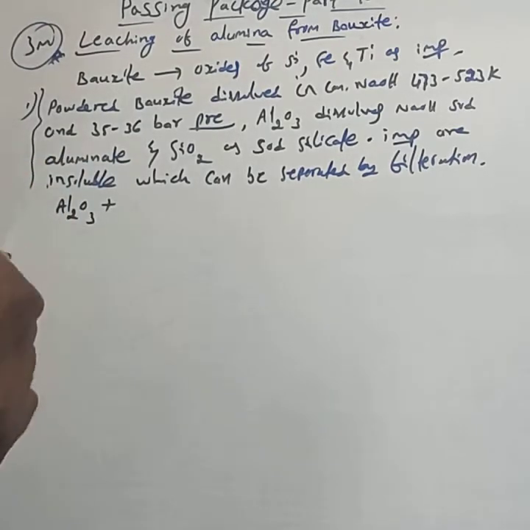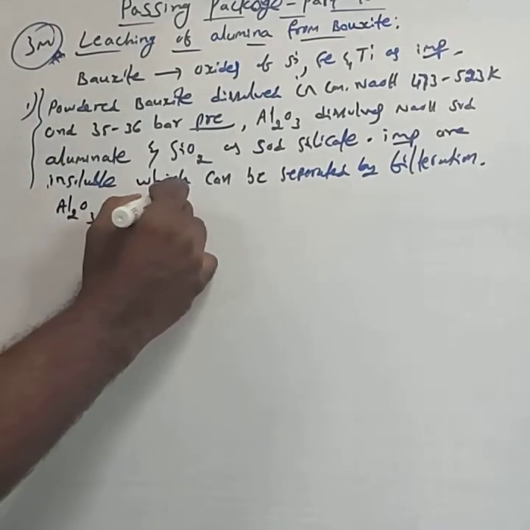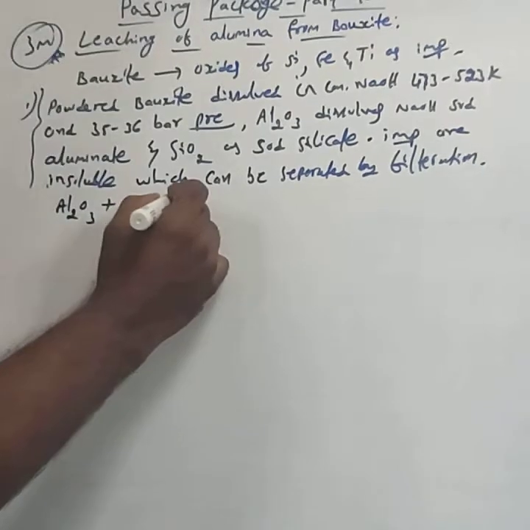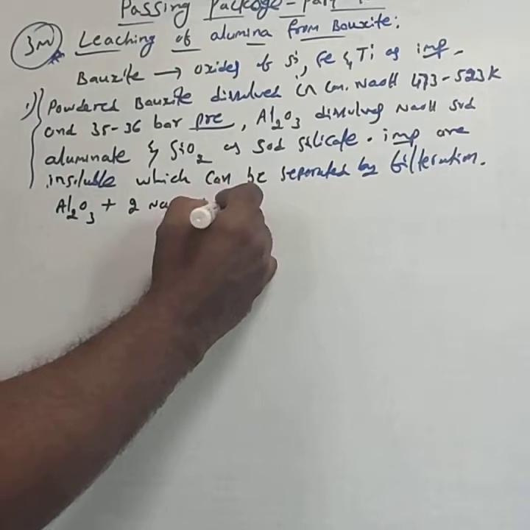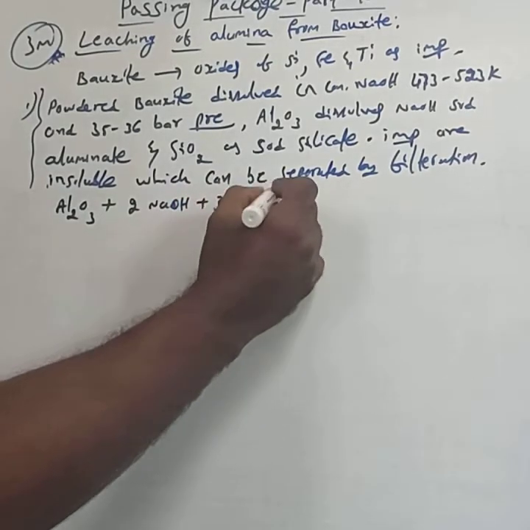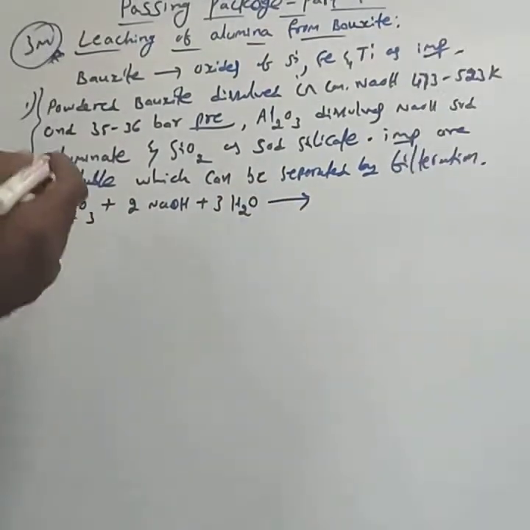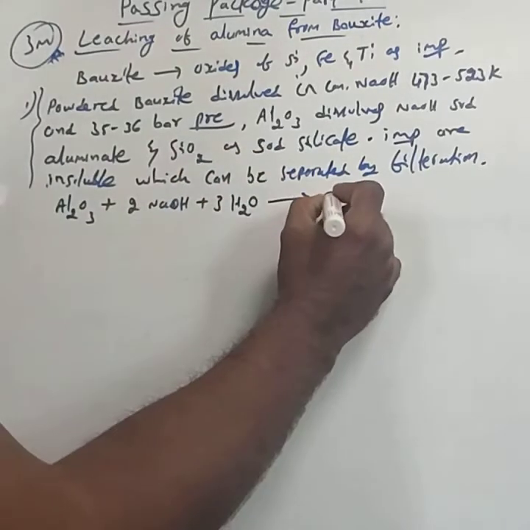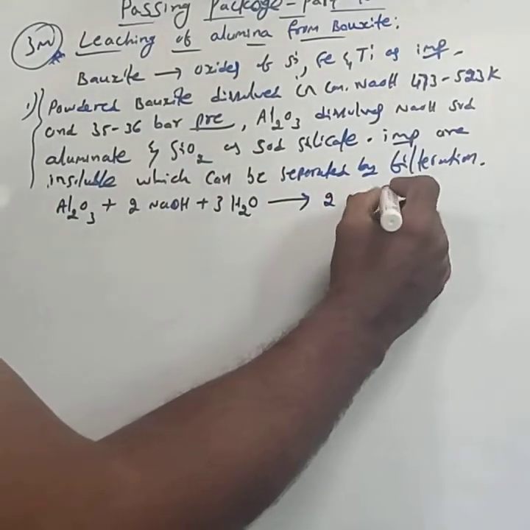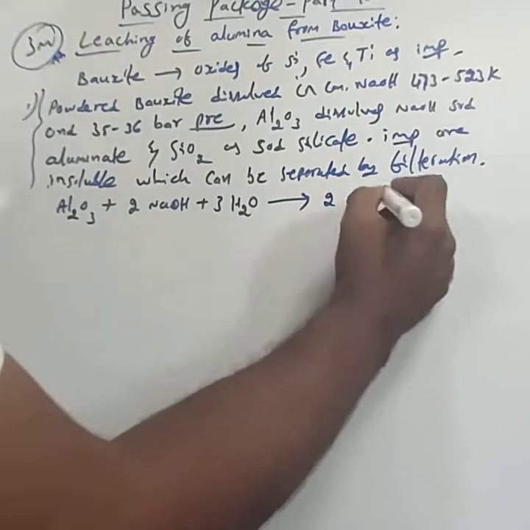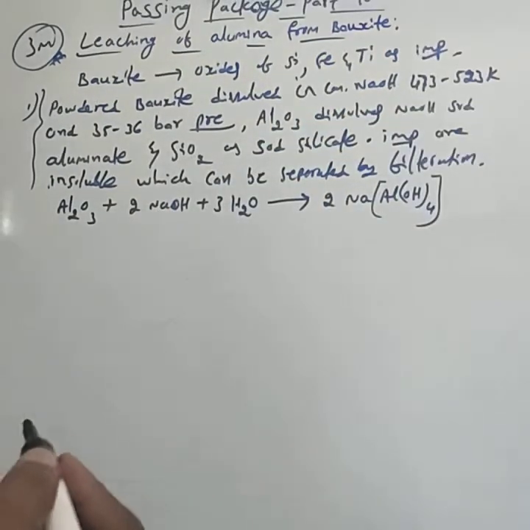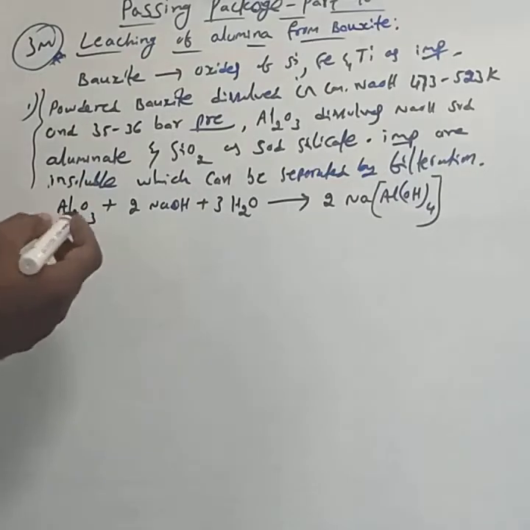Al2O3, alumina, plus 2NaOH. You have to balance the reaction: 2NaOH plus 3H2O. This alumina dissolves as sodium aluminate, that is 2Na[Al(OH)4]. Sodium aluminate, 2Na[Al(OH)4]. This is the first step.